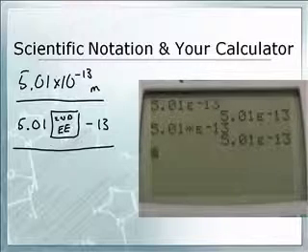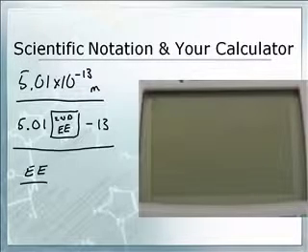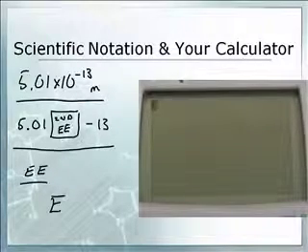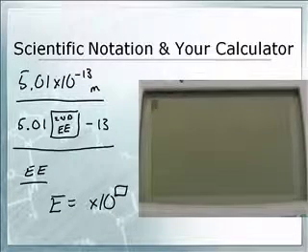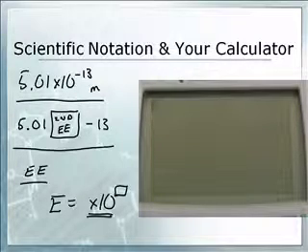Something that's kind of weird, guys, is that you're going to push an EE button, and at least on a TI graphing calculator, it's going to produce just one E there. That's kind of odd, isn't it? But that's just it. The E really means times 10 to the power of whatever, in our case, negative 13th. That's what it means. Do not do the times 10 thing. Don't hit times, don't hit 10. It screws you up.